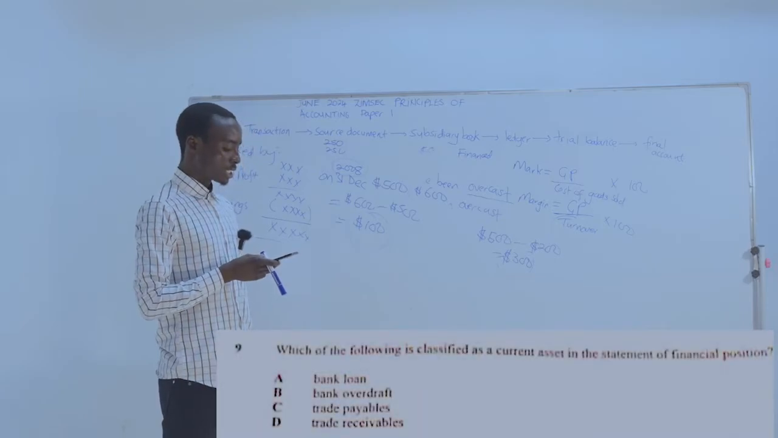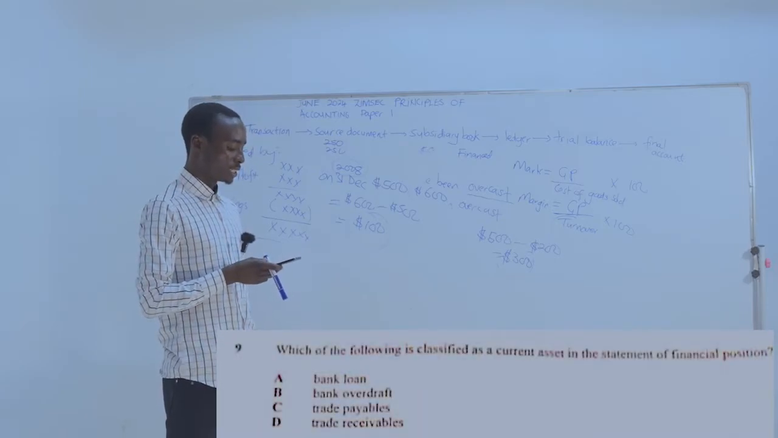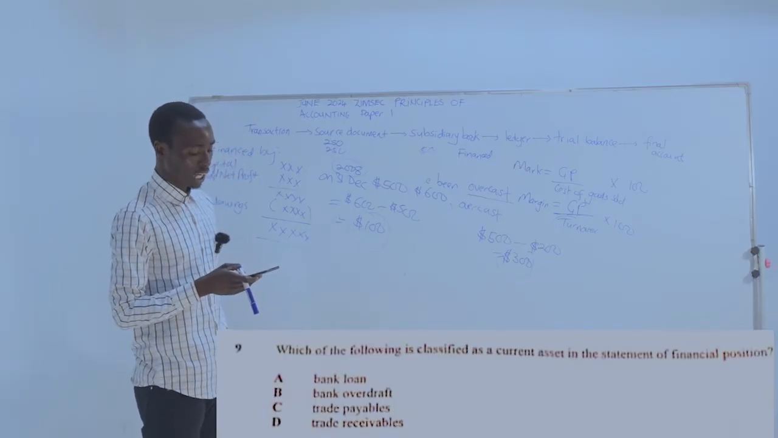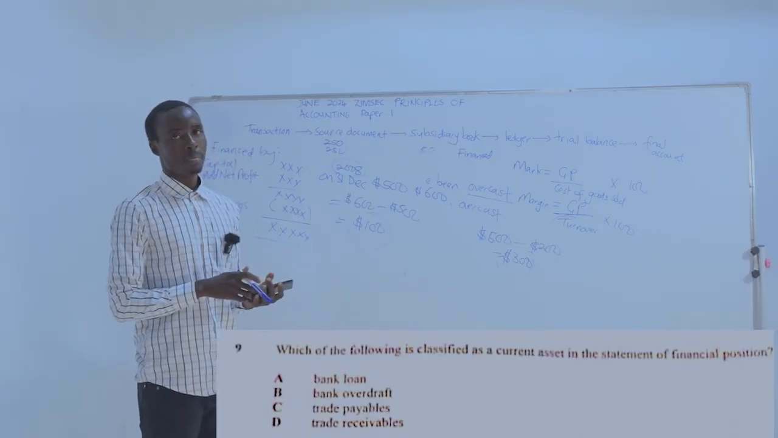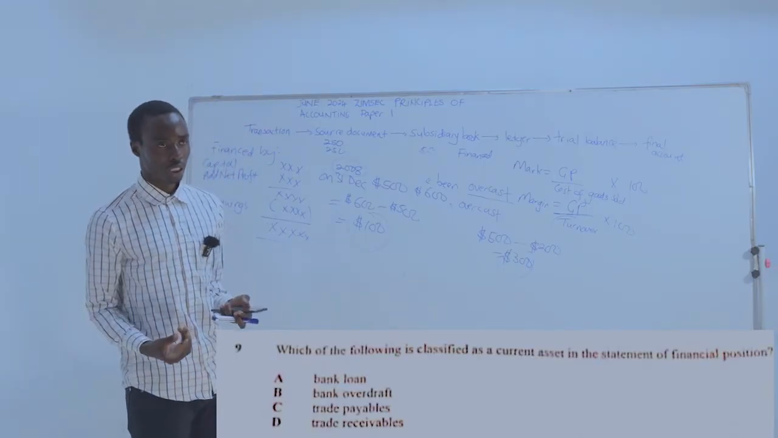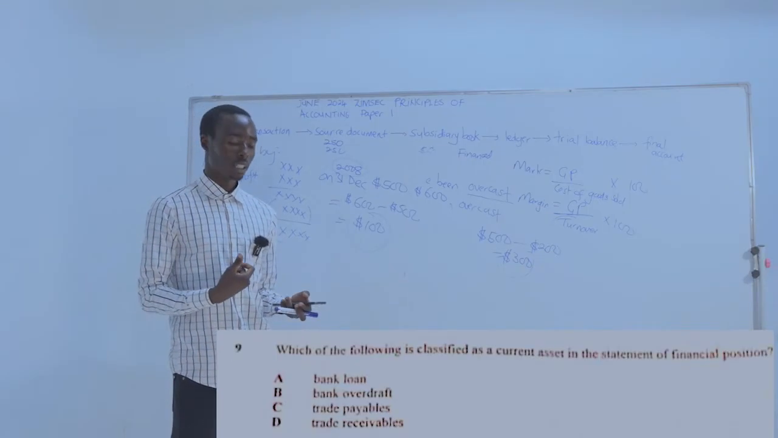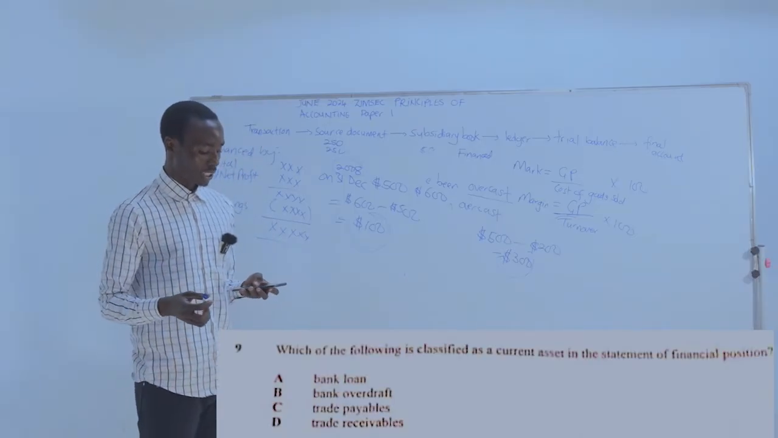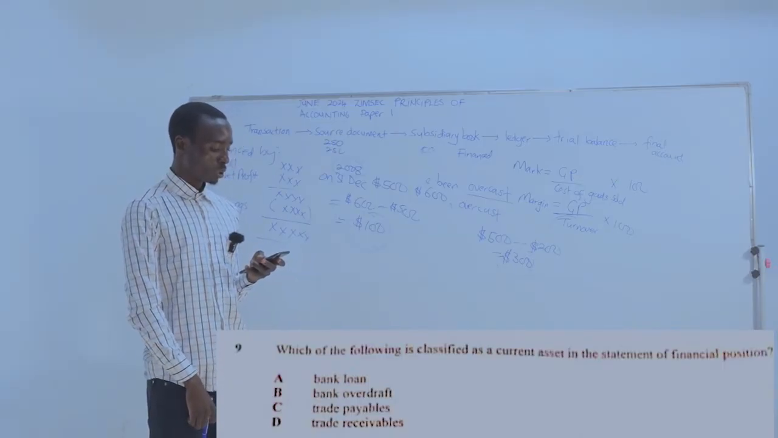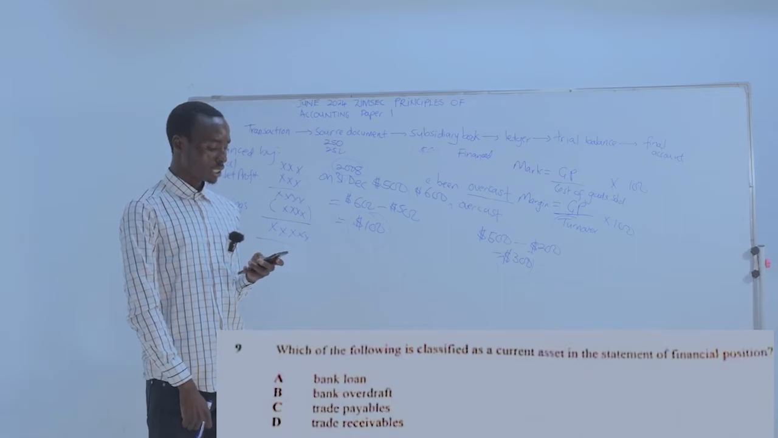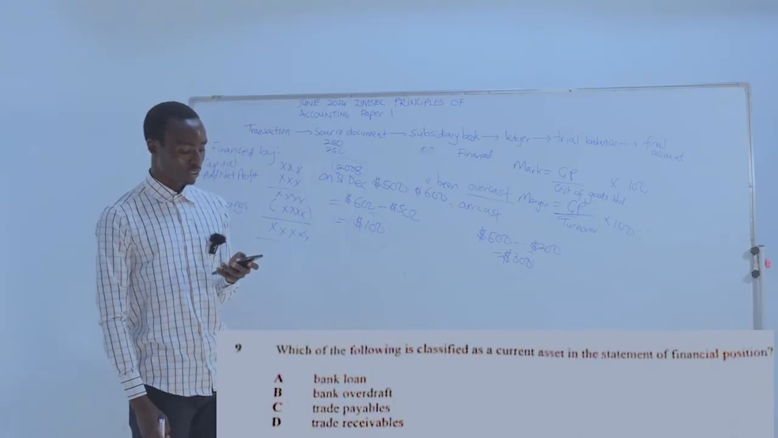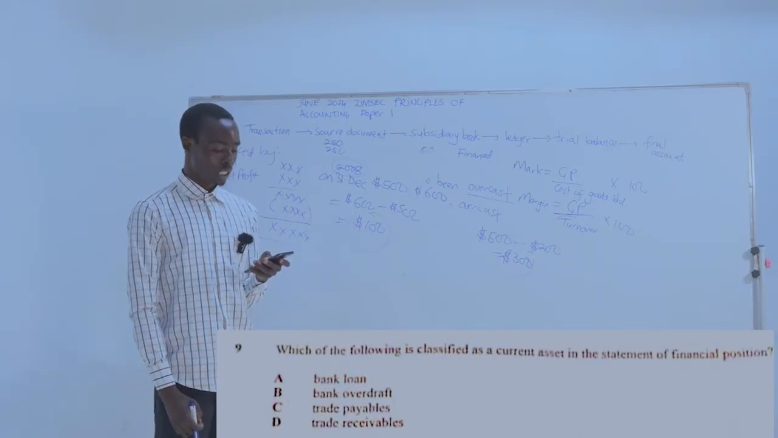Which of the following is classified as a current asset in the statement of financial position? When we talk about current assets, we are talking about those items which can be easily converted into cash. Those are not intangible items. So according to our answers, we have A, bank loan. Bank loan is not a current asset, but it's a current liability. B, bank overdraft. Bank overdraft is not a current asset, it's a current liability.